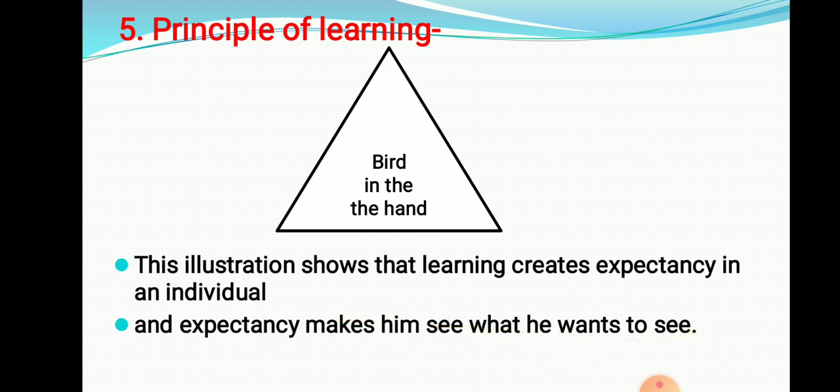But actually, in this message, you will find the word "the" is repeated. Even though we ignore this repetition of "the," we expect the statement to be "bird in the hand." What we expect, we pursue: "bird in the hand." We are not able to find the mistake. So that is the expectancy. Learning creates the expectancy.